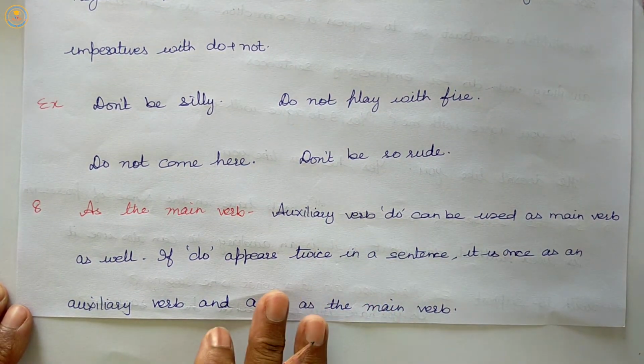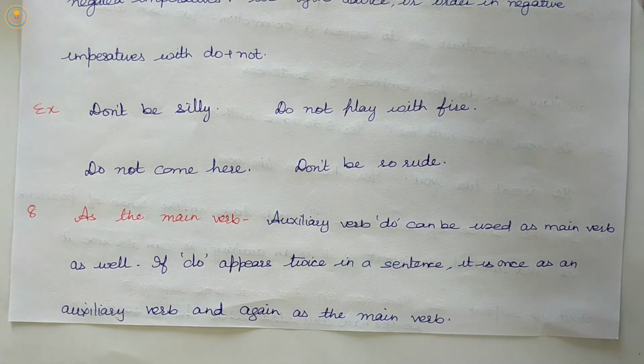Next rule is as the main verb. We can use it as the main verb. If do appears twice in a sentence, it is once as an auxiliary verb and the other one is the main verb. Listen carefully.